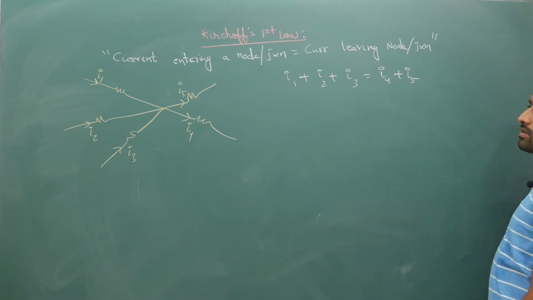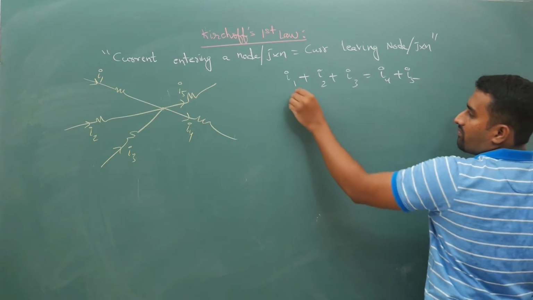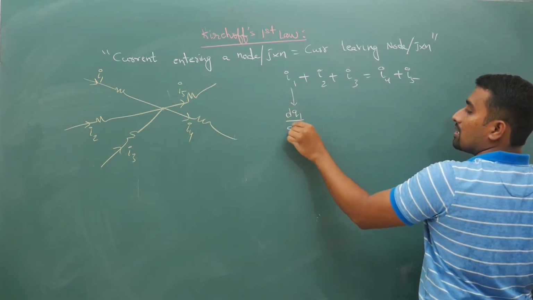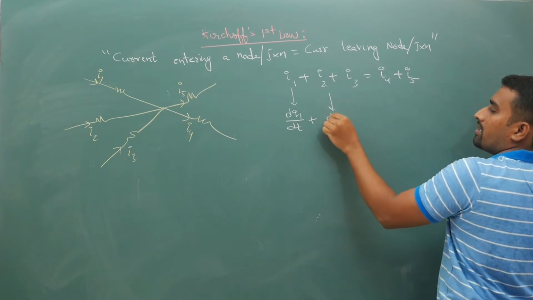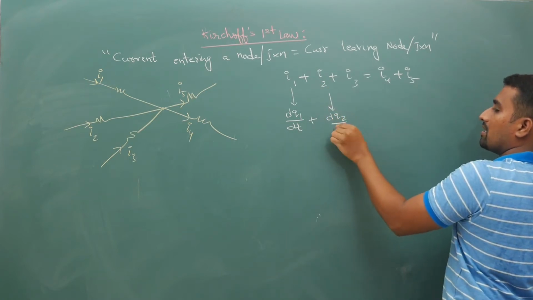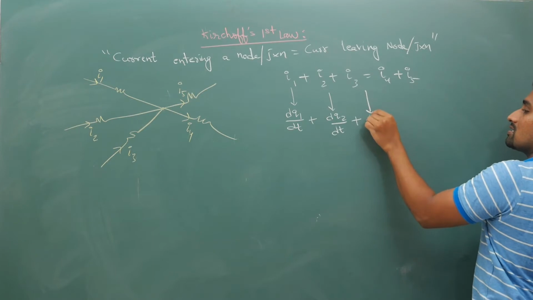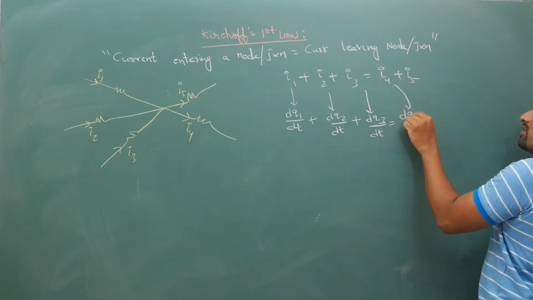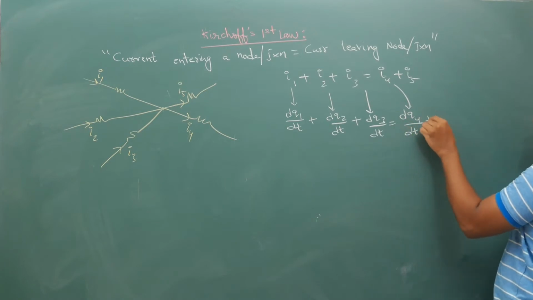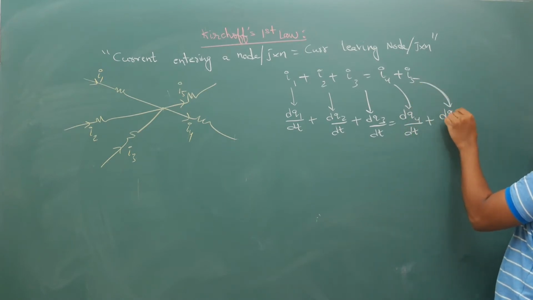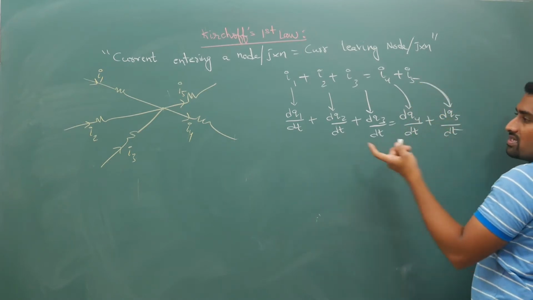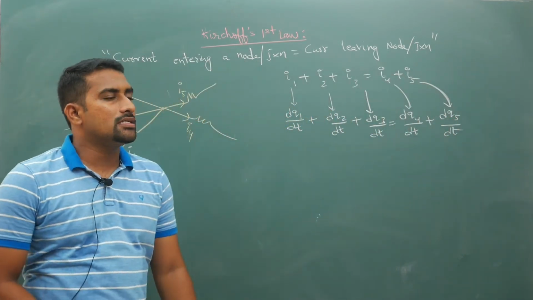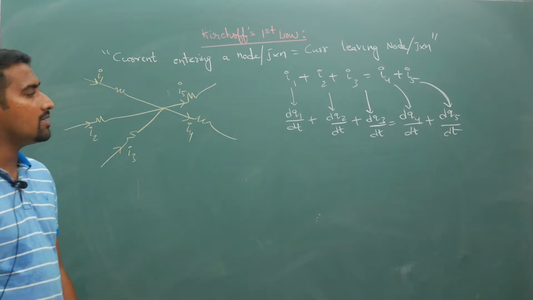Current entering is equal to current leaving. Now I1 I can write as dq1 by dt, plus I2 is dq2 by dt, plus I3 is dq3 by dt, which is equal to I4 as dq4 by dt plus I5 as dq5 by dt. As I discussed in the first lecture, instantaneous current I is dq by dt.